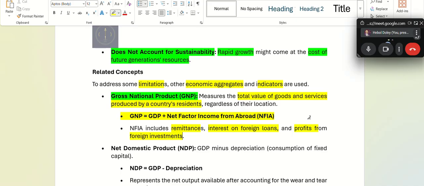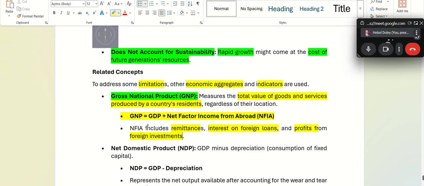Just focus here. If GNP is equal to GDP when net factor income is positive, what will happen if it is negative? Then, sir, GDP will be higher than GNP. You're saying GDP will be higher or GNP will be higher? So GNP, yes, sir.